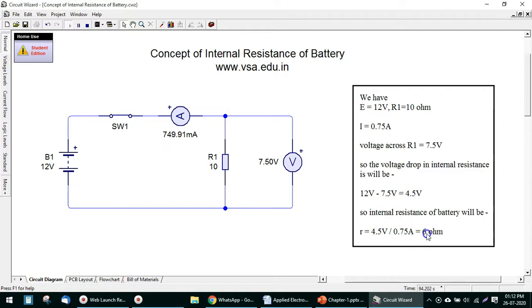So if you take this value as 6 ohm and this value as 10 ohm, the total resistance in the circuit is 16 ohm. So 12 volt upon 16 ohm will be equal to 0.75 ampere. Hence we have proved that we can calculate the internal resistance of the battery, and we also prove here that every battery has some internal resistance.